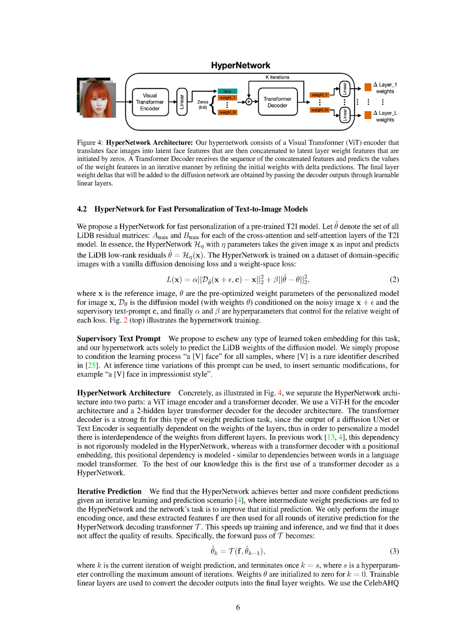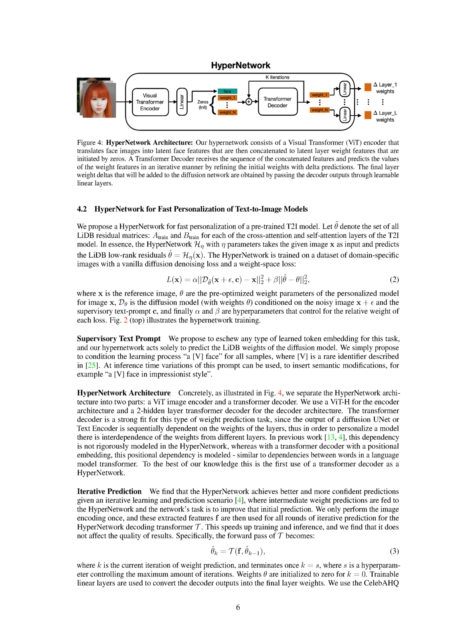We're using a ViT-H for the encoder and a 2 hidden layer transformer decoder for the decoder. The transformer decoder is particularly suitable for this weight prediction task because the output of a diffusion UNet or text encoder depends sequentially on the weights of the layers. This means that to personalize a model, the weights from different layers are interdependent. In previous work, this dependency wasn't rigorously modeled in the HyperNetwork. However, with a transformer decoder that includes a positional embedding, this positional dependency is modeled, much like the dependencies between words in a language model transformer. To our knowledge, this is the first time a transformer decoder has been used as a HyperNetwork.